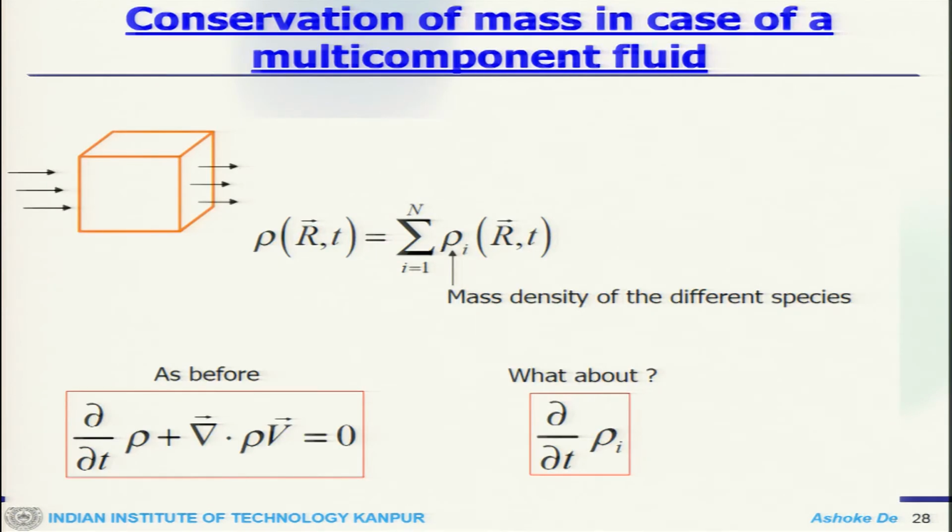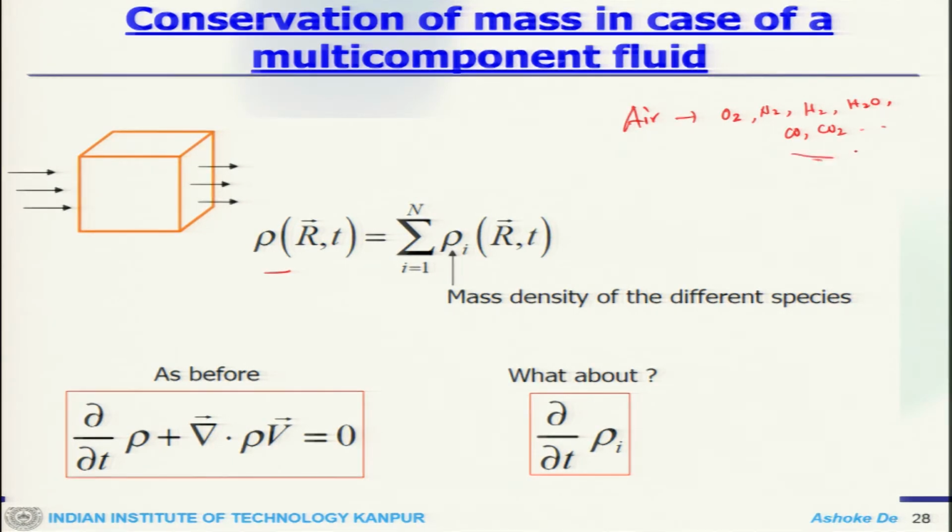Now, if you have multi component fluid, which typically is present in the system, you need to get the system density to be the sum of these different species. For example, if you consider air, it has by and large oxygen, nitrogen, but then you can have H2, some amount of H2O, some amount of CO, CO2 and so on, which may be very small by volume, but there are multiple species.